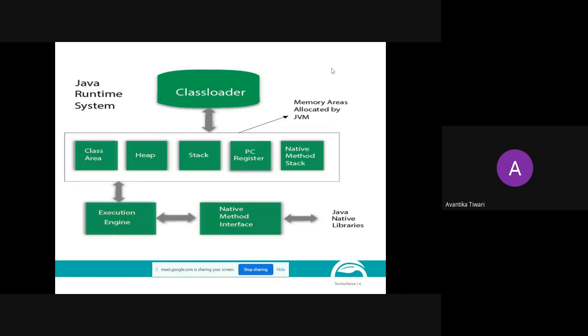What are those 3 things? Loading, linking and initialization. When the dot class file enters the JVM, the class loader subsystem will load that class file, link it to the libraries mentioned in the program, and initialize that program.